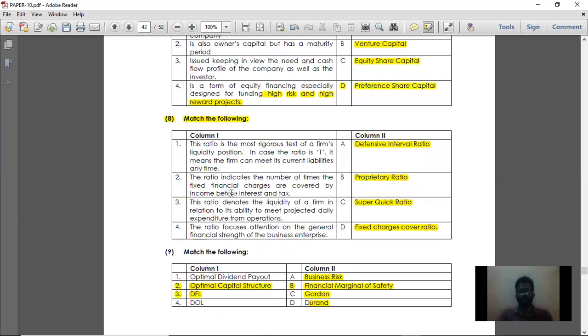Basically, the cost and management accounting and financial management MCQs are also going to be based on numericals. But theory you cannot omit, because if you are going for a normal offline exam, like the previous exams, then you can go strongly without theory also. Without preparing theory, you can go for the exam and score 50 plus. Whereas in these MCQs, which are online based, you should be thorough with practicals fully, and theory you cannot omit fully. You should at least revise it twice before going for the exam. So with that, we have completed the match the following of financial management 2. Thank you.